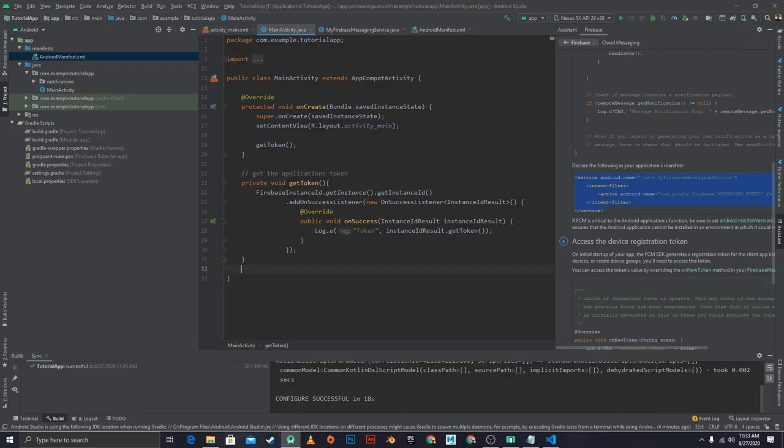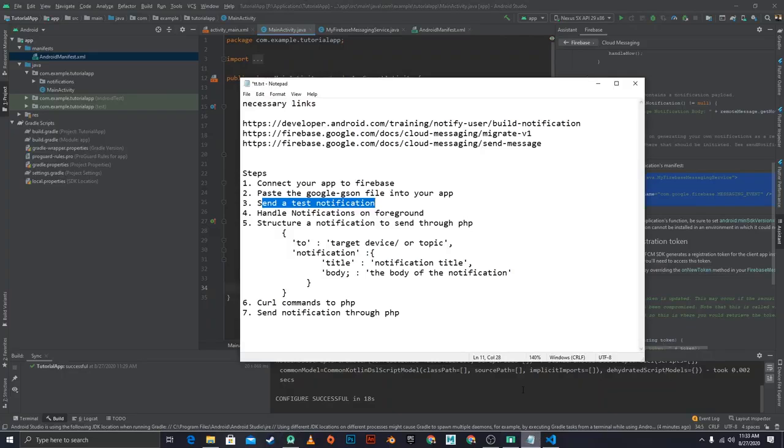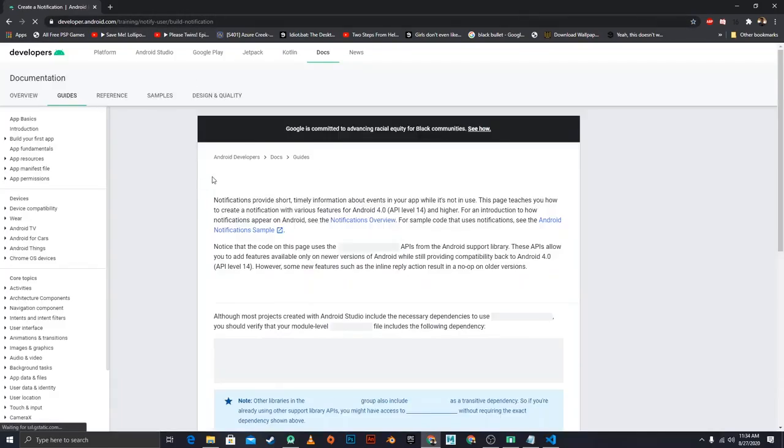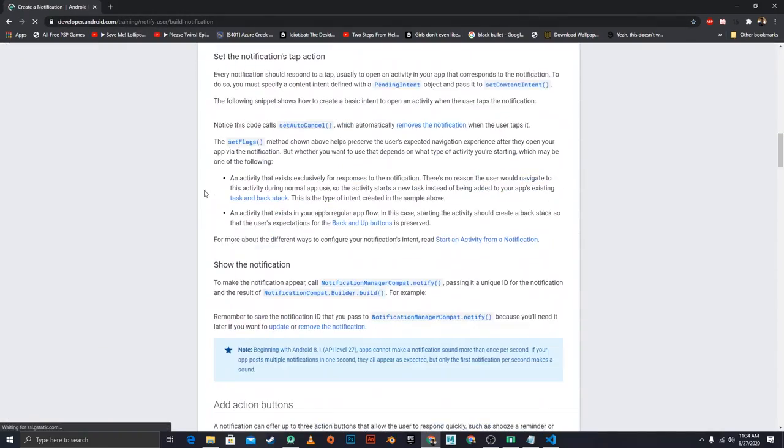And the final step is that we need to create a notifications channel, because in Android 8 and above, to send notifications we need a notifications channel. So I'm gonna say create a notif channel. I don't want to go through the hassle of writing it all myself, so there's a link right here to build notifications. If you just copy this and go into Chrome and then paste that, it would take you to the documentation on working with notifications.